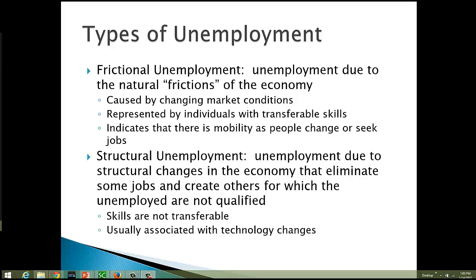All right, let's talk about types of unemployment. There are three types of unemployment that we're going to be considering for the purposes of this course. They're frictional unemployment, structural unemployment, and cyclical unemployment.